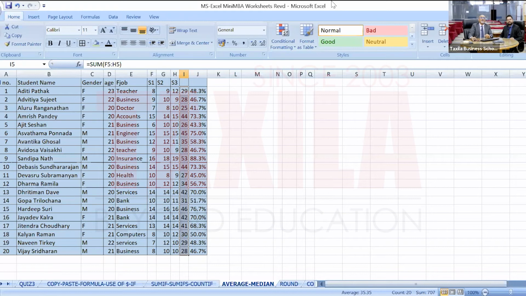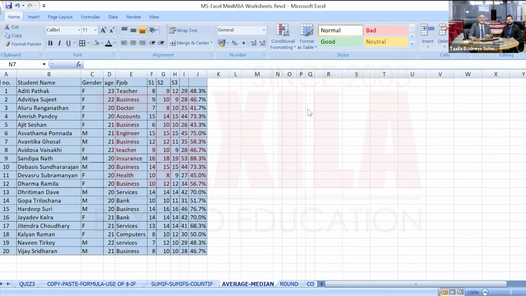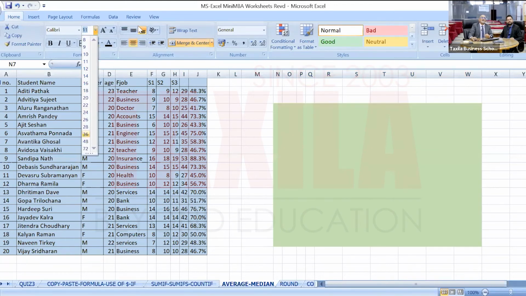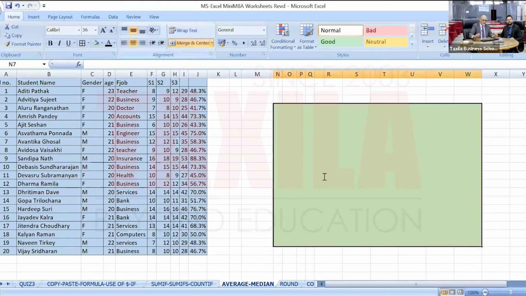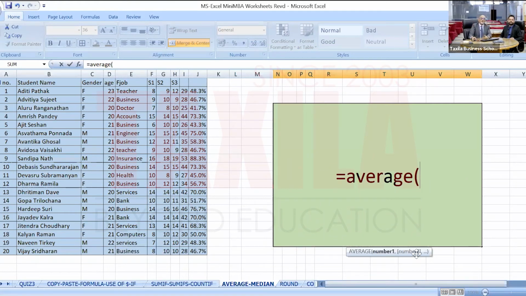So that's very easy. Again, I will just define an area for working and merge, highlight, 36 and center justified is equal to average, bracket start. Again, average is a function, bracket start. Number 1, number 2, number 3, number 4. So let me pick up all the numbers and put that in a range.